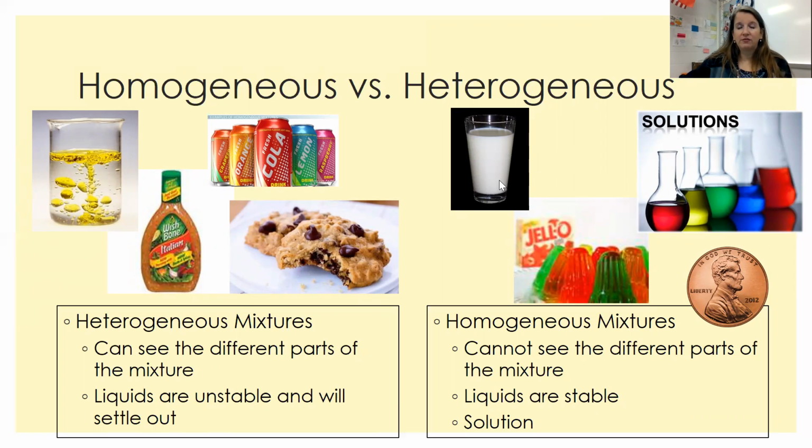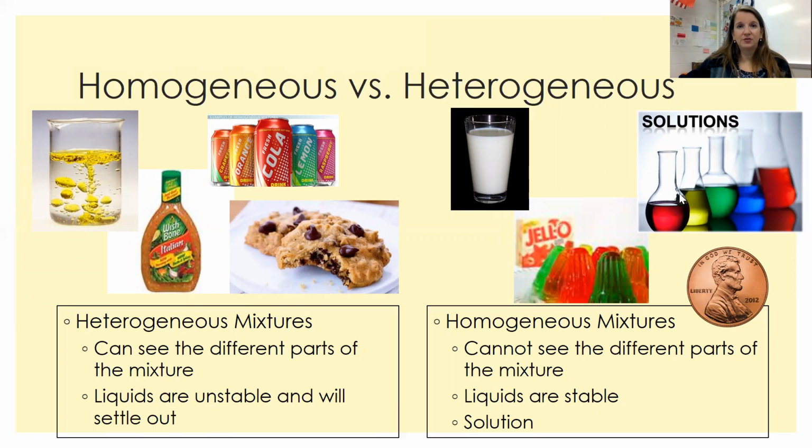We've got milk. If you've ever heard of homogenized milk, if you look at your milk label, it'll say that. We can't see the different parts of milk. When you make your Jell-O, you can't see the different parts of the Jell-O. This here, this is a mixture of metals forming the surface of the penny here. Solutions, this is a big part of chemistry, and those are homogeneous mixtures.